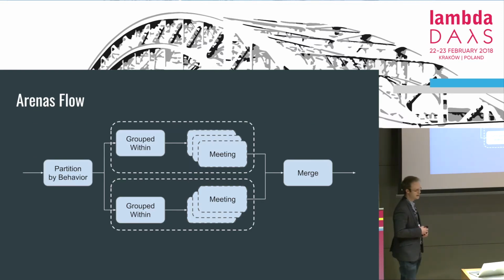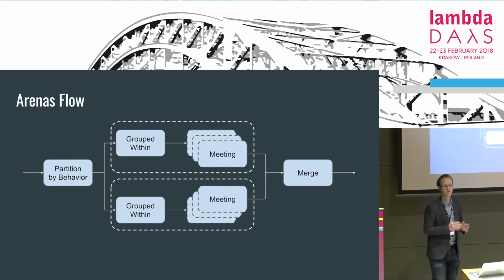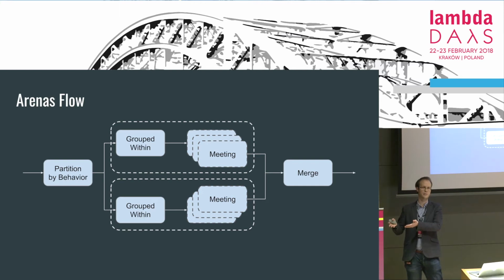So our second building block is within the step stage. This is where the meeting arenas are implemented. The flow of incoming agents is actually partitioned by behavior. This is where we apply the behavior function, and we start a substream for every behavior. In every substream, we use a grouped within stage. A grouped within stage will accumulate agents until a fixed number of them are received or some timeout passes. So basically, a grouped within stage of size 2 will transform a flow of elements into a flow of pairs of subsequent elements.